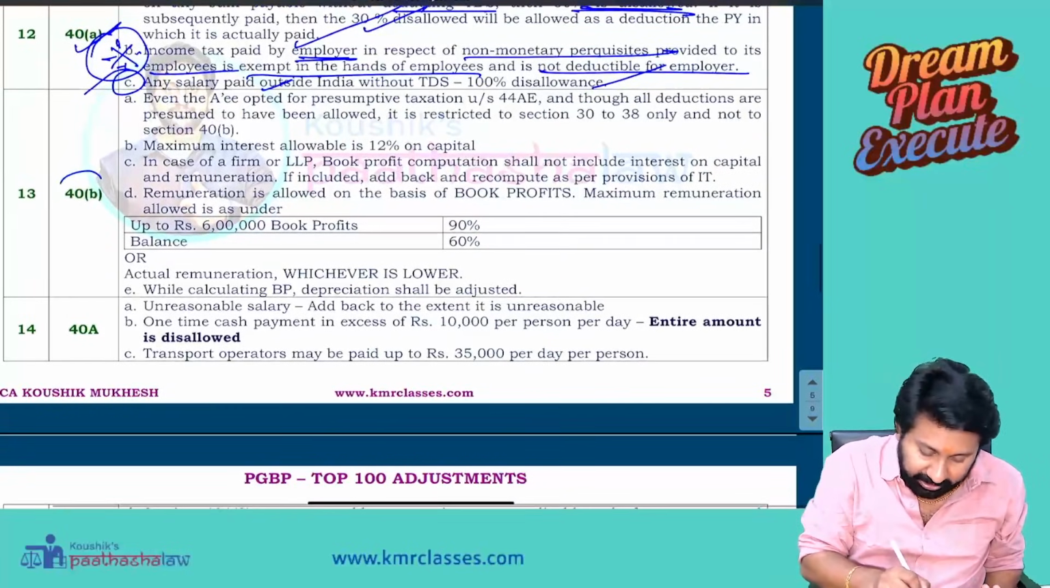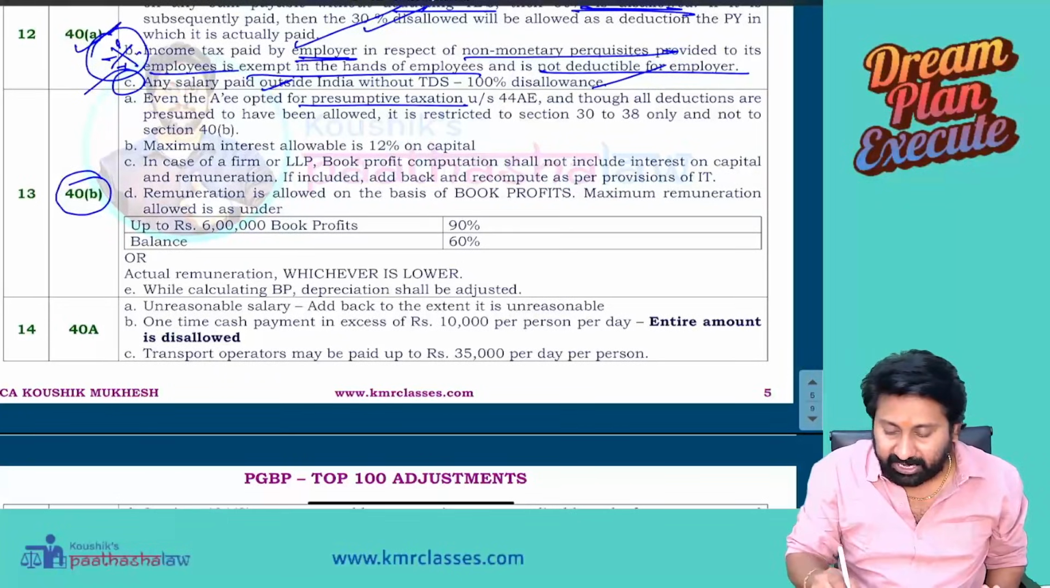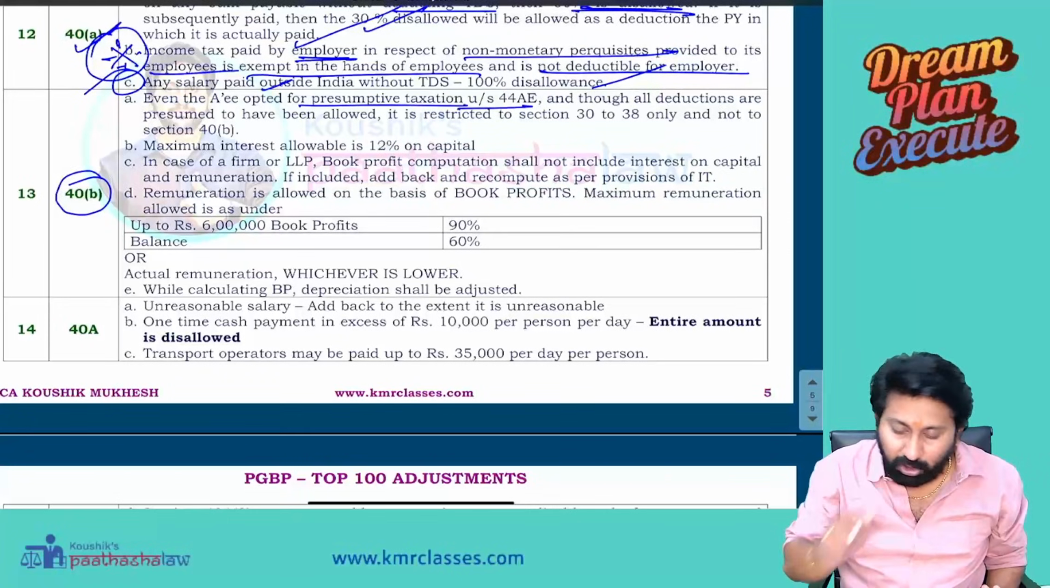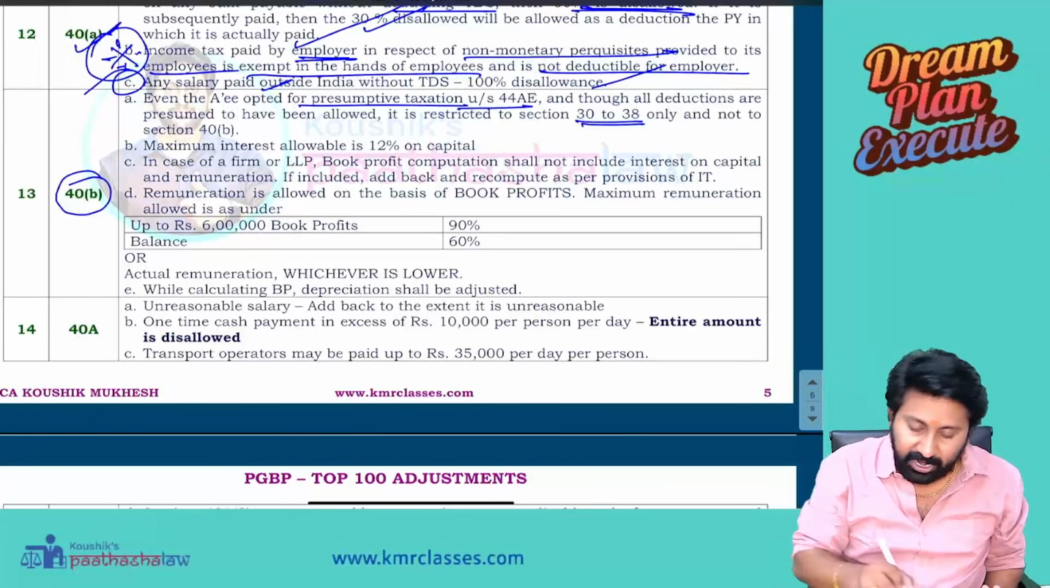Next, 40B, again important. Even if the assessee opted for presumptive taxation under 44AE, and though all deductions are presumed to have been allowed, it is restricted to sections 30 to 38 only and not to section 40B.